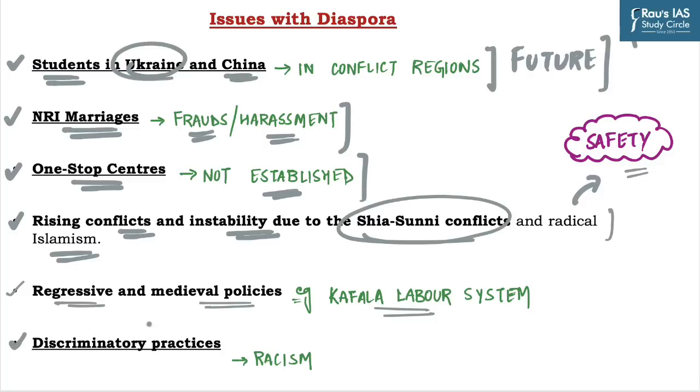And lastly, discriminatory practices, which are still prevalent due to racism or the colonial mindset. And it is also impacting the cultural integration among different communities. So after discussing the issues with the diaspora, what can be the way forward to resolve their issues?